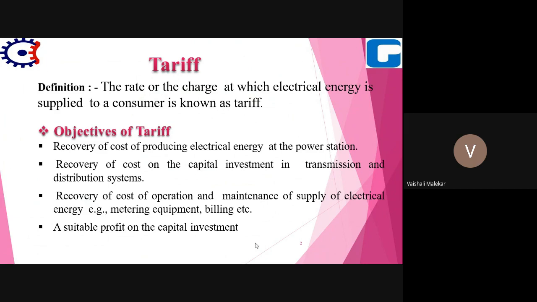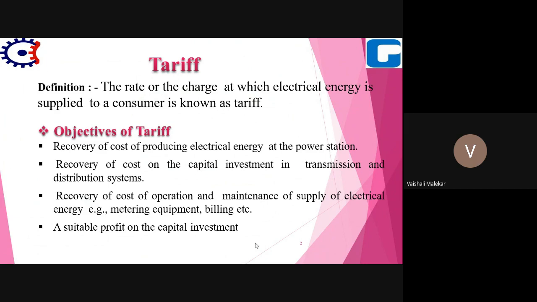This tariff is decided based on the different types of consumers, such as residential consumers, commercial consumers, and industrial consumers. It is mostly decided depending upon the paying ability of the consumer. So the tariff is the rate at which electrical energy is supplied or sold to the consumer.